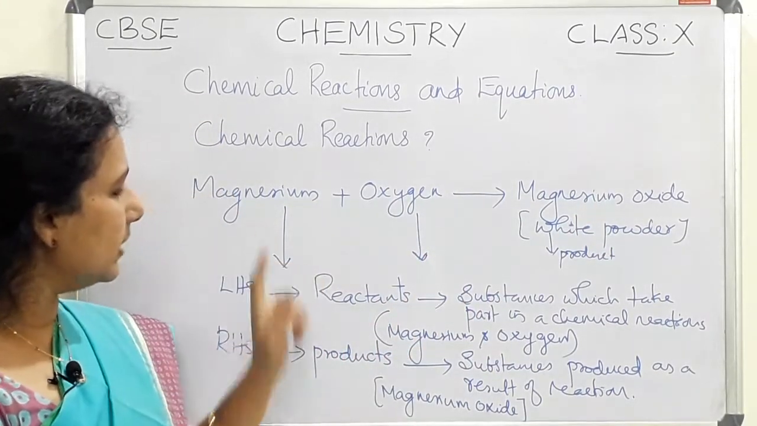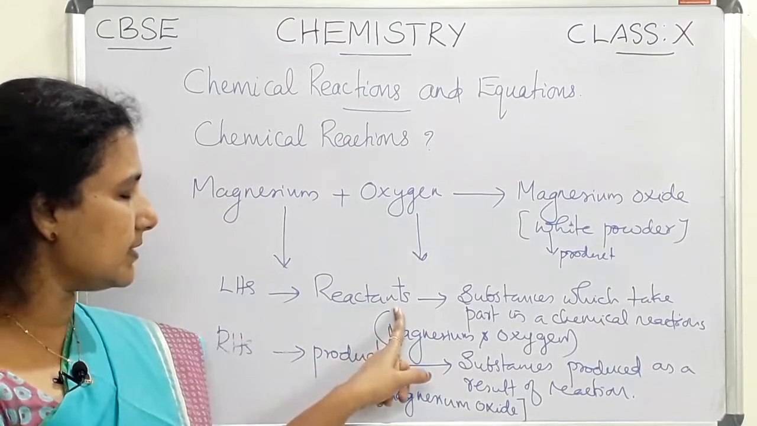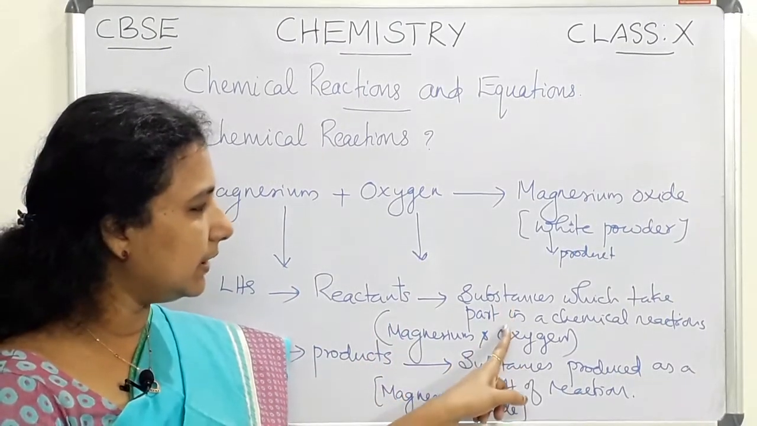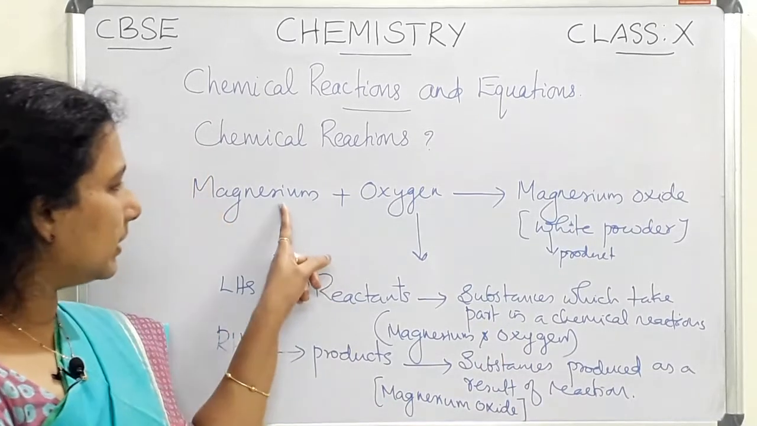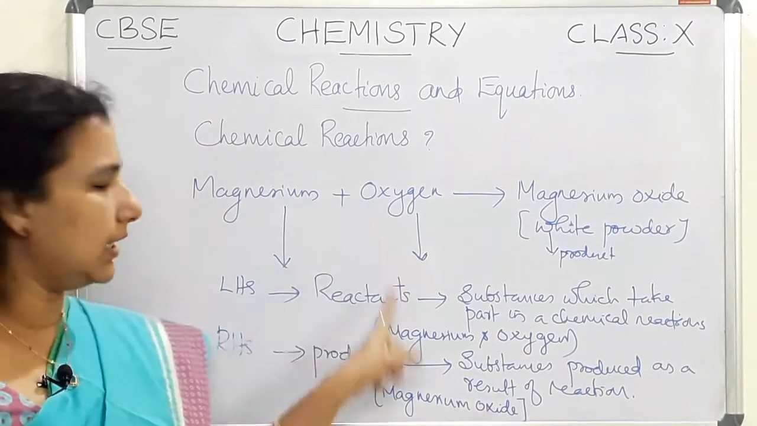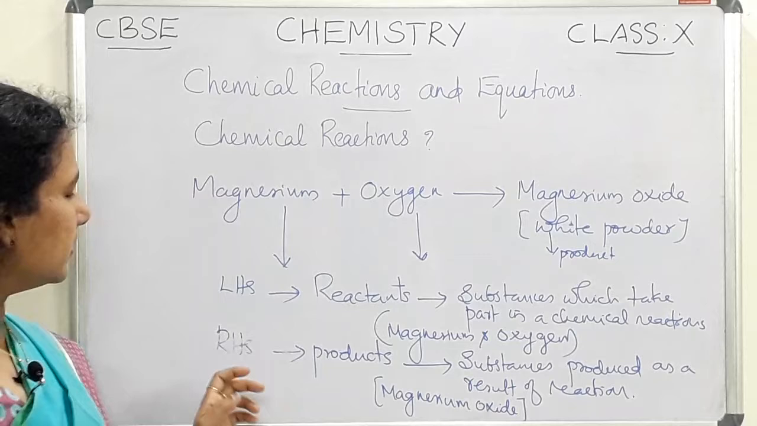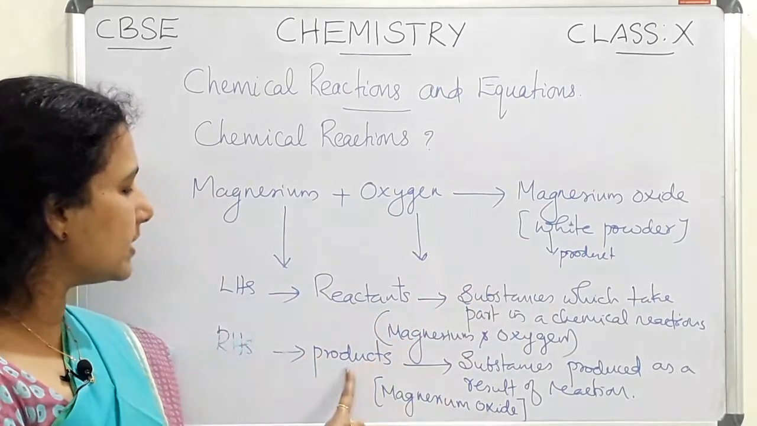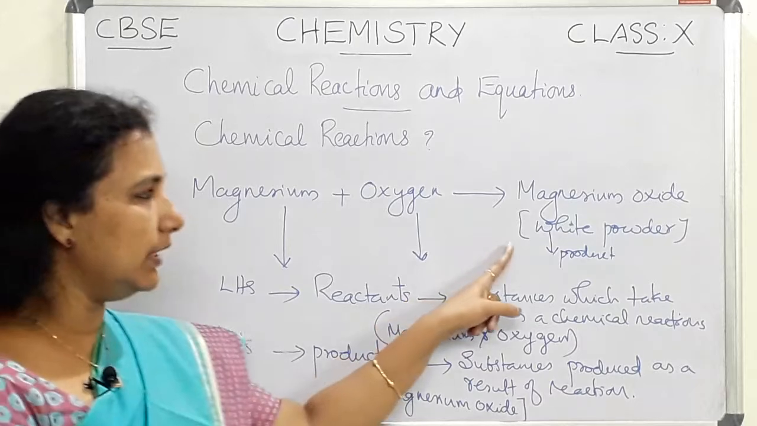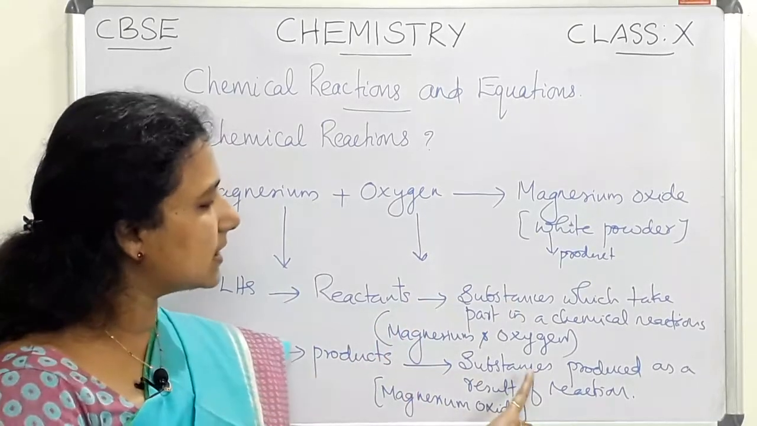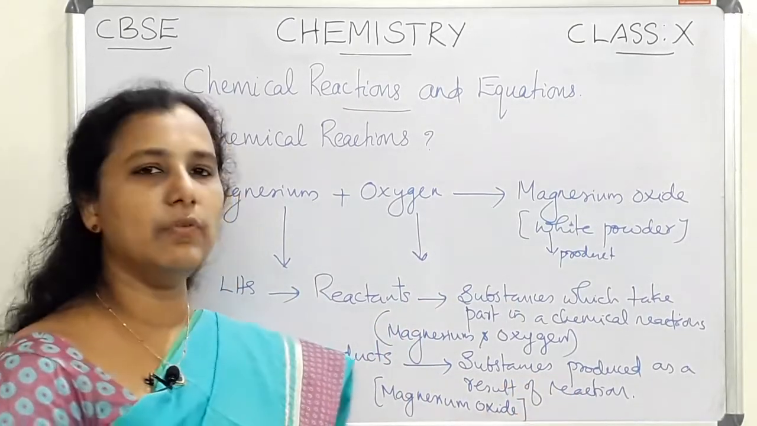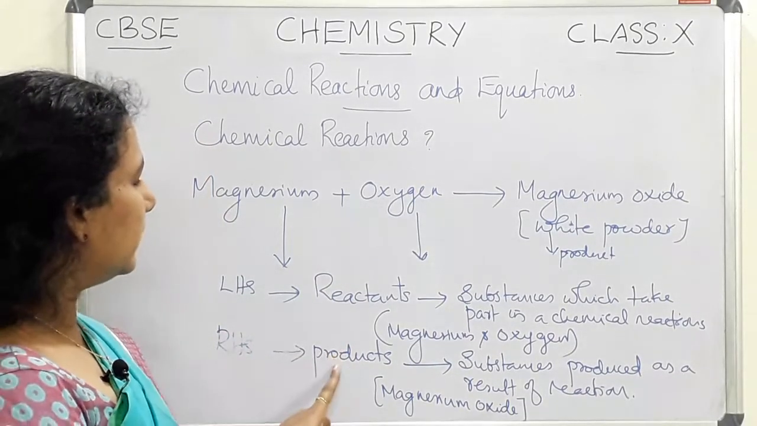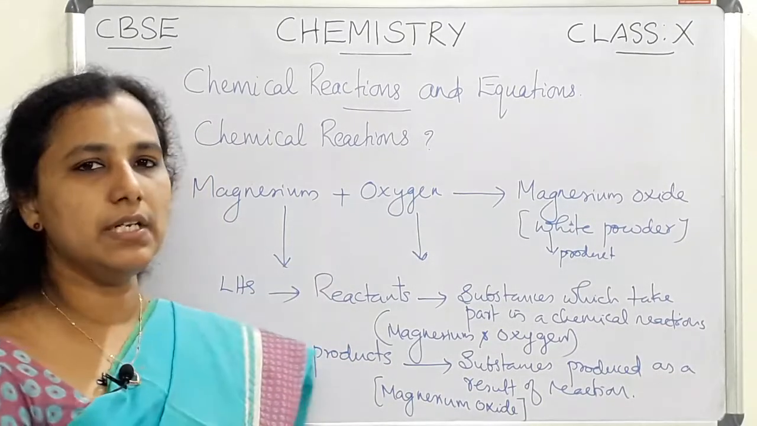In the left hand side of the equation we can see the reactants, the substances which take part in a chemical reaction. Here magnesium and oxygen are the reactants. Then on the RHS, the right hand side of the equation, we can see the products. Here there is only one product. Products are the substances produced as a result of a chemical reaction. So these are the two terms that we need to know while writing a chemical reaction.